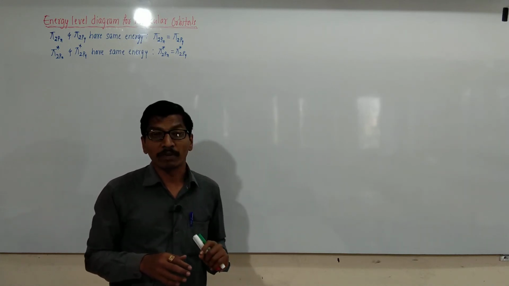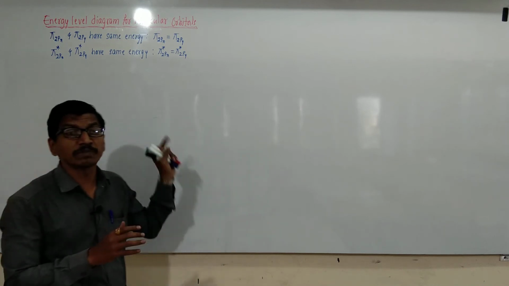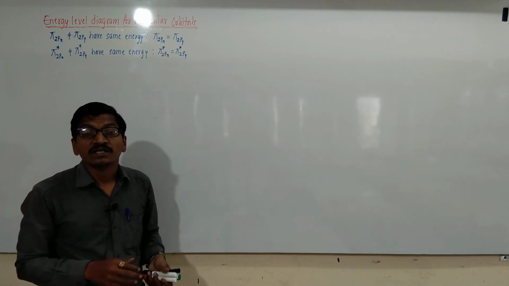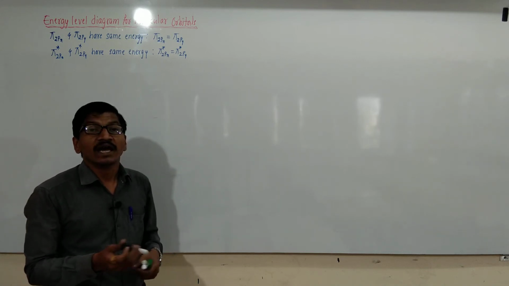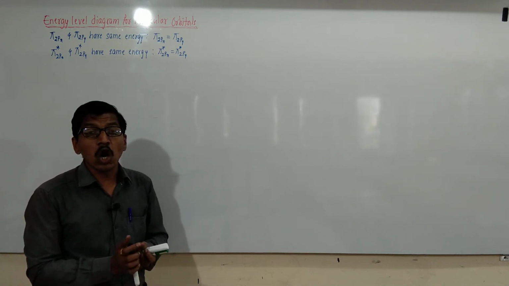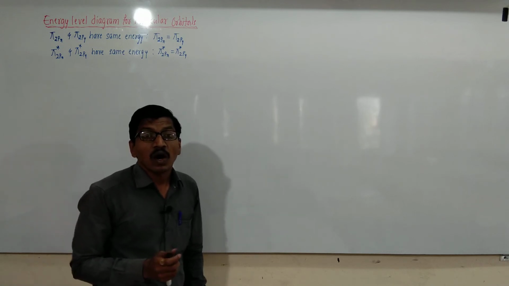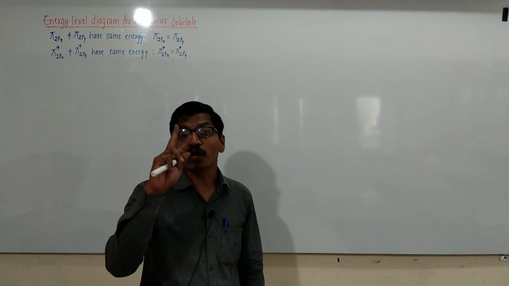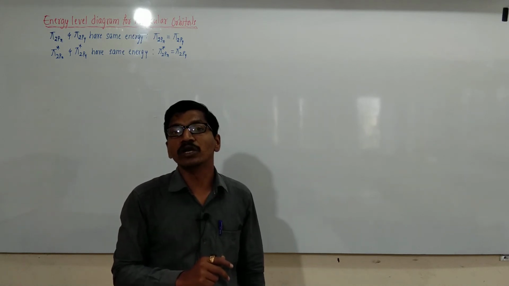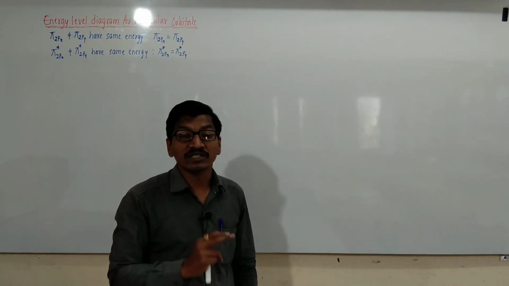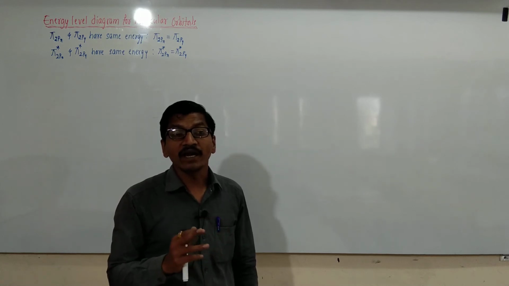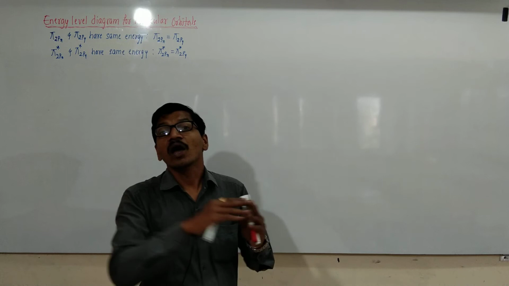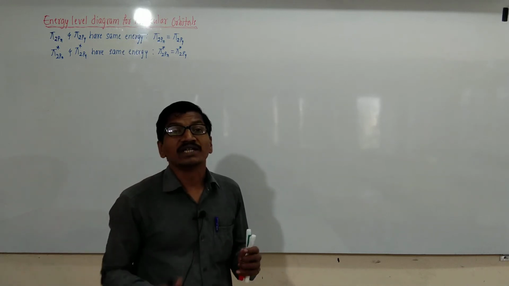The energies of molecular orbitals have been obtained on the basis of ultraviolet molecular spectroscopy, and the sequence of energies is represented in the order of increasing energy. There are two different types of molecular orbital energy levels possible: up to nitrogen, one energy level diagram, and above nitrogen, one more energy level diagram.